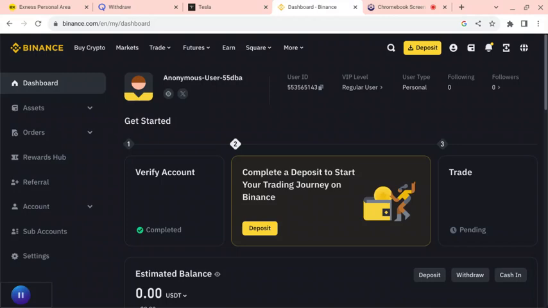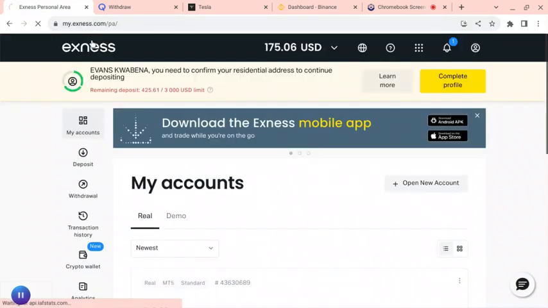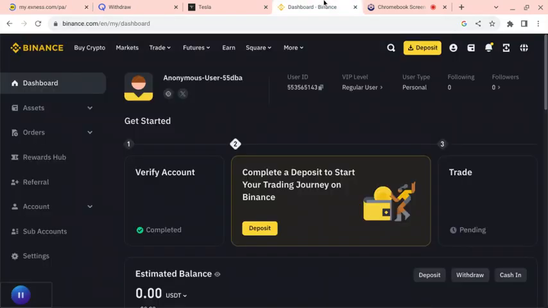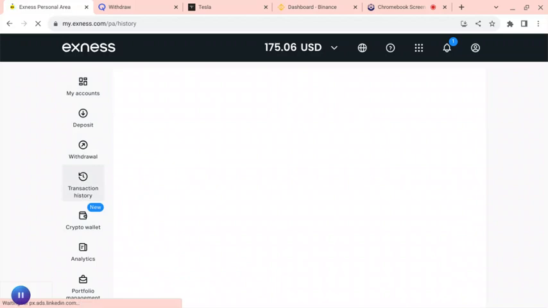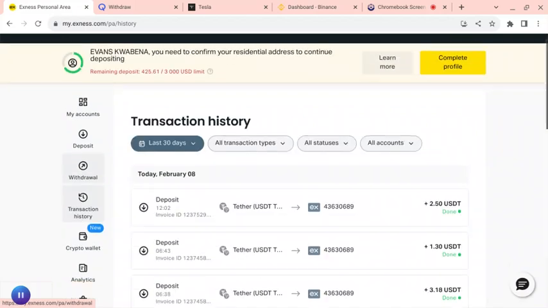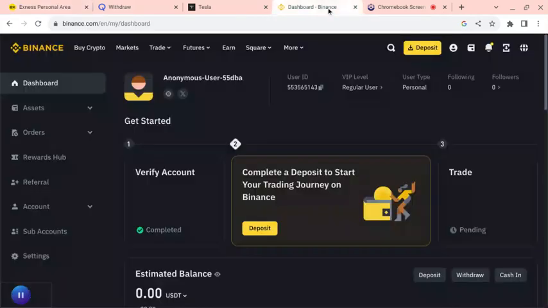Let's start. First of all, if you are a beginner, this is Binance, and this one is Exness. So let me go to Exness. This one is Exness and this one is Binance. Let me show you something. Today, the money I've been making is small. You see today's date. I'll be making more for you to see it. So when you open Exness, Binance, this is how Binance is. First of all, this is how we do it.